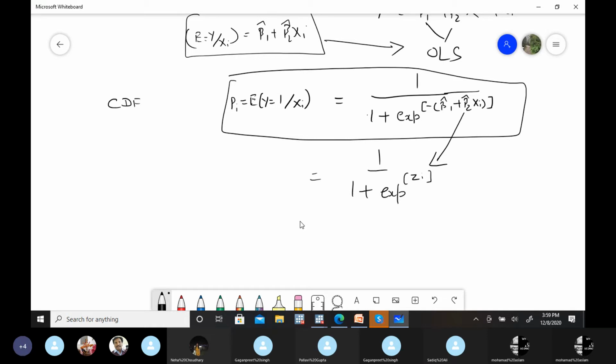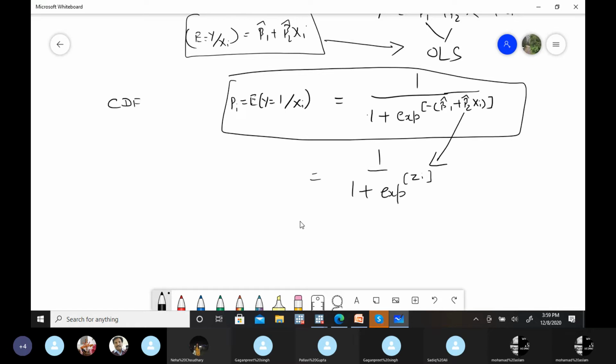Obviously, this is non-linear, right? Pallavi is saying no. Why, Pallavi? Yeah, we can't apply it, but what is the reason? Yes, non-linear. Which part of it is non-linear?